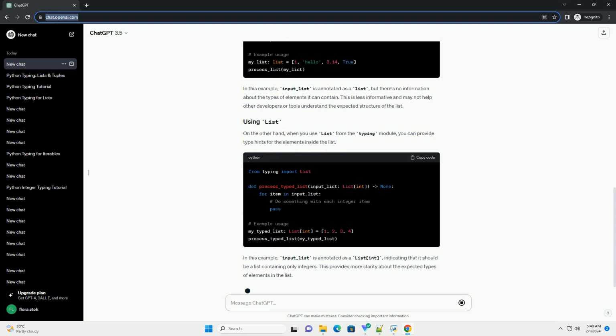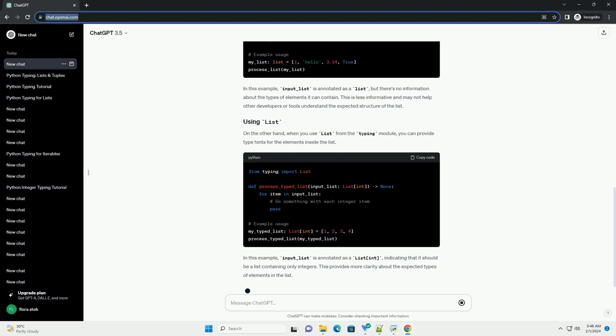It doesn't provide any information about the types of elements inside the list. In this example, input_list is annotated as a list, but there's no information about the types of elements it can contain. This is less informative and may not help other developers or tools understand the expected structure of the list.